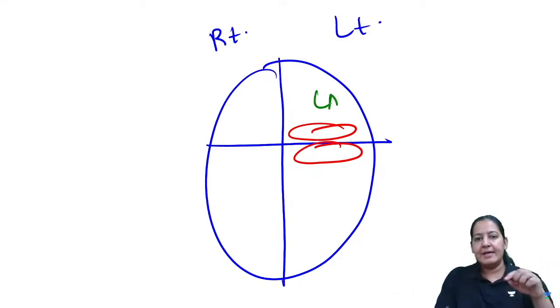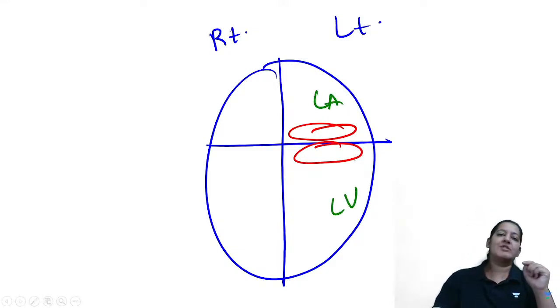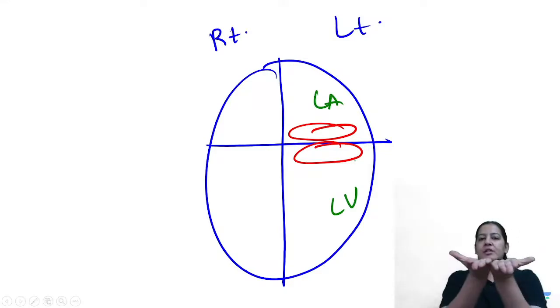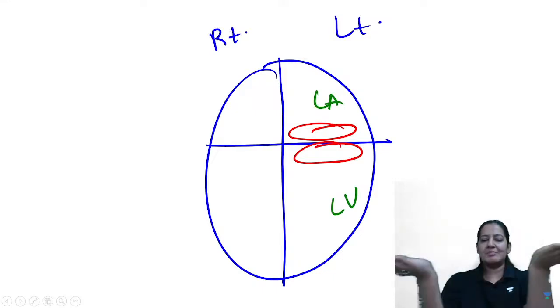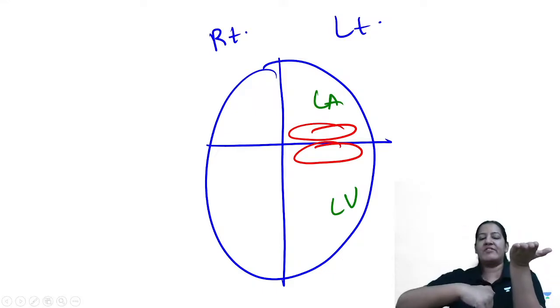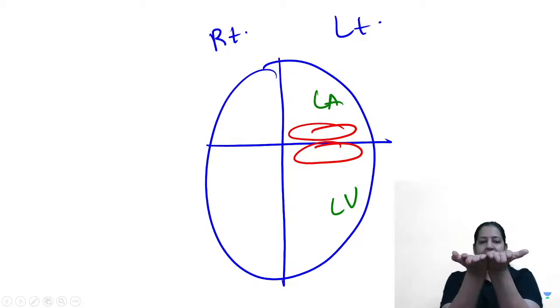You all can see this is the left ventricle. You can see the two cusps of the mitral valve, the red colored valve. These are the two cusps, right? Just suppose my two hands are two cusps. So this is the auricle, this is the ventricle, these are the two cusps. When the two cusps are separating, blood is coming from auricle to ventricle, and when the two cusps are closing, the blood is not coming.